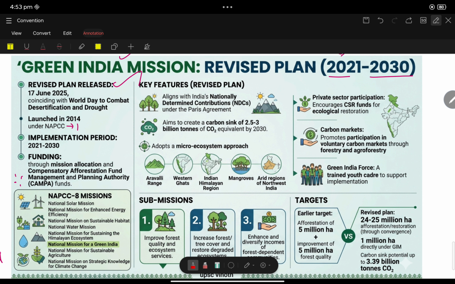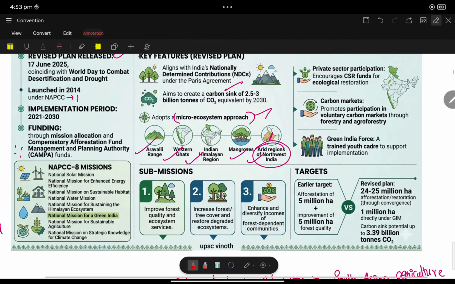So the Green India Mission aims to create a carbon sink and adopts a micro ecosystem approach. Where? Aravalli ranges, Western Ghats, Indian Himalayan region, mangroves, and arid regions of north and northwest India. To stop desertification, the Green Wall initiative was planned. So the Green India Mission also focuses on northwest India.